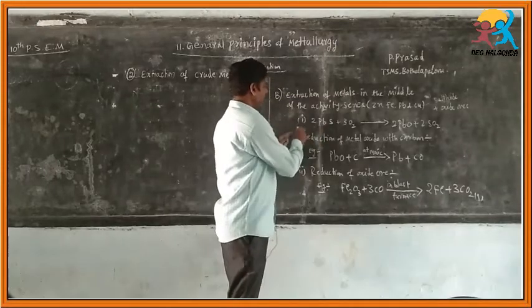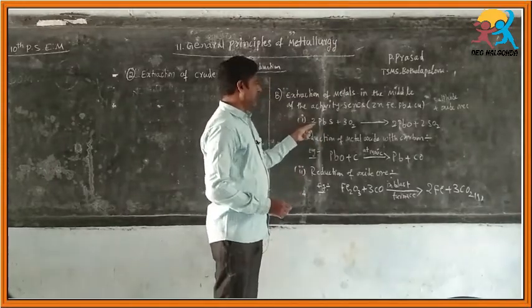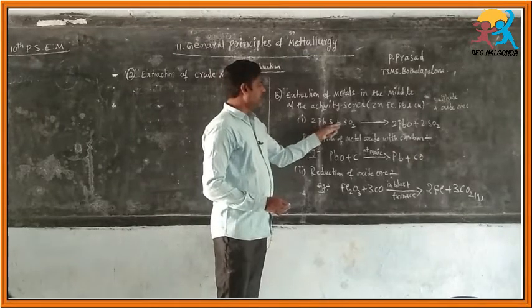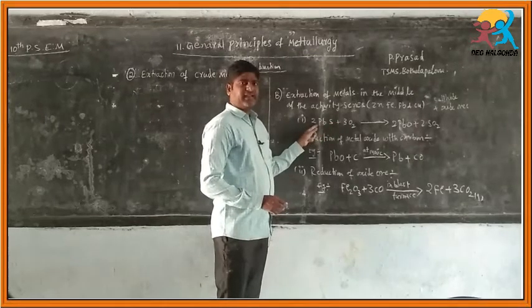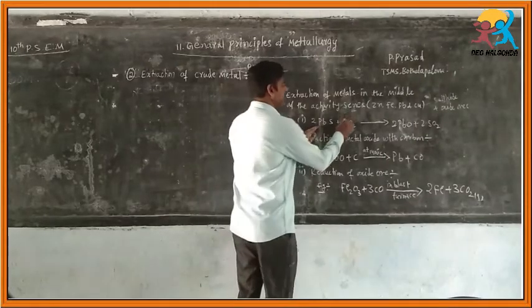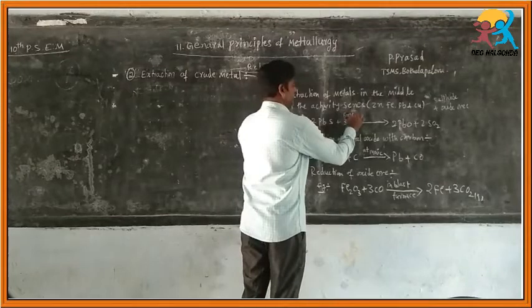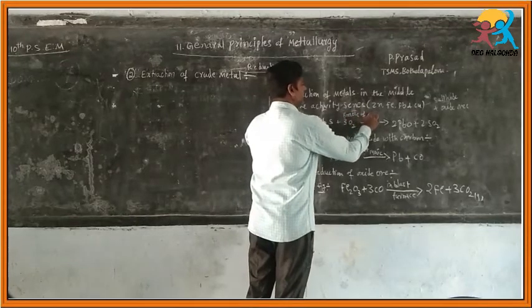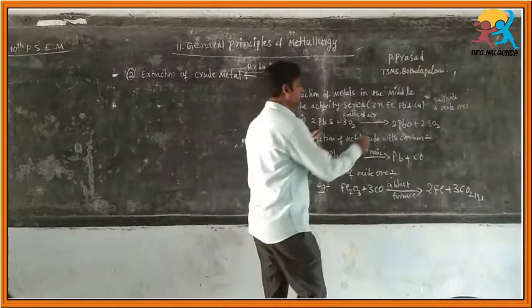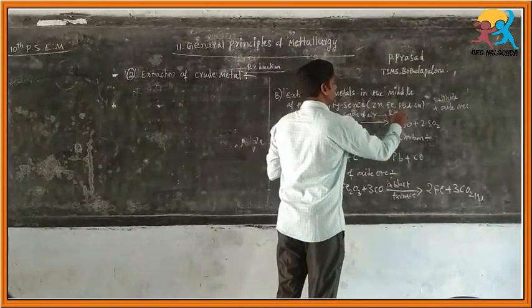So for example, take lead sulfide, which is called galena. When it is heated in excess of air or excess of oxygen, the process is called roasting.